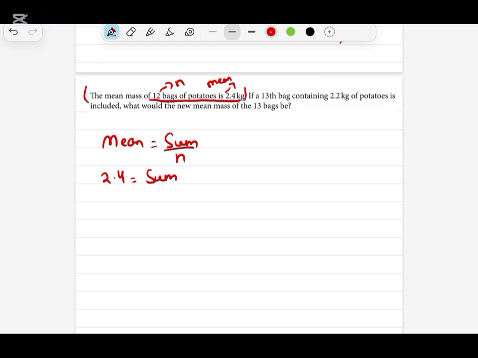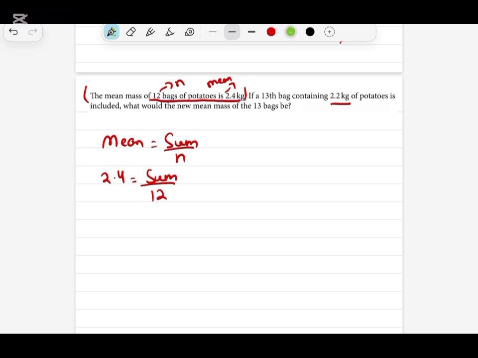I haven't read the whole question, just one line, and 12 bags. Now, if a 13th bag containing 2.2 kg of potatoes is included, this means that one more bag is included whose weight is 2.2 kg. What could be the new mean mass of the 13 bags? Now I need to find the mean mass when we add one more bag whose weight is 2.2 kg. So I need to find the new mean.